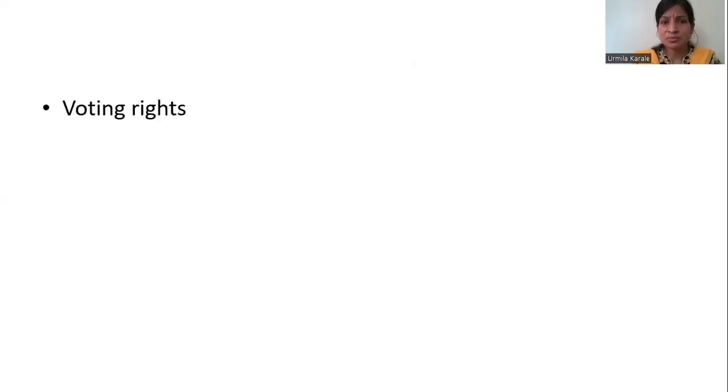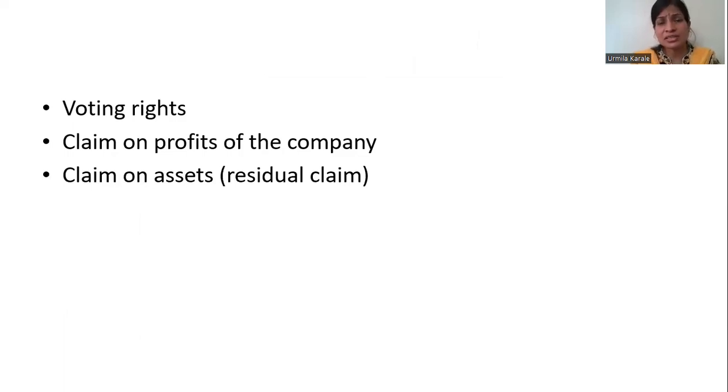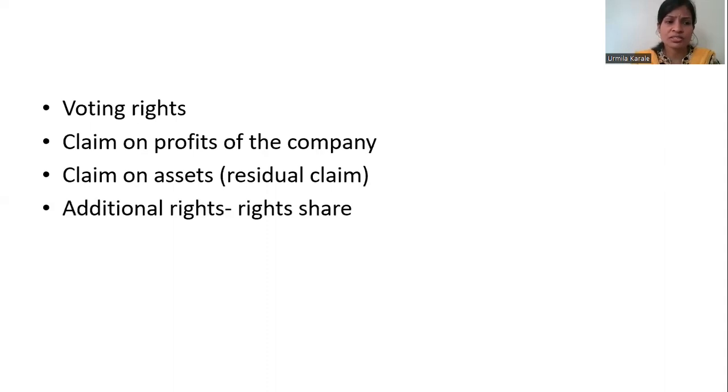So basically, these people get voting rights. They can claim the profits of the company, and that's how they get the dividend if the company earns profit. They can claim on the assets in case the company gets liquidated. So they are going to receive the surplus money. If all the payments are done and any surplus is left, then they are supposed to receive that surplus.